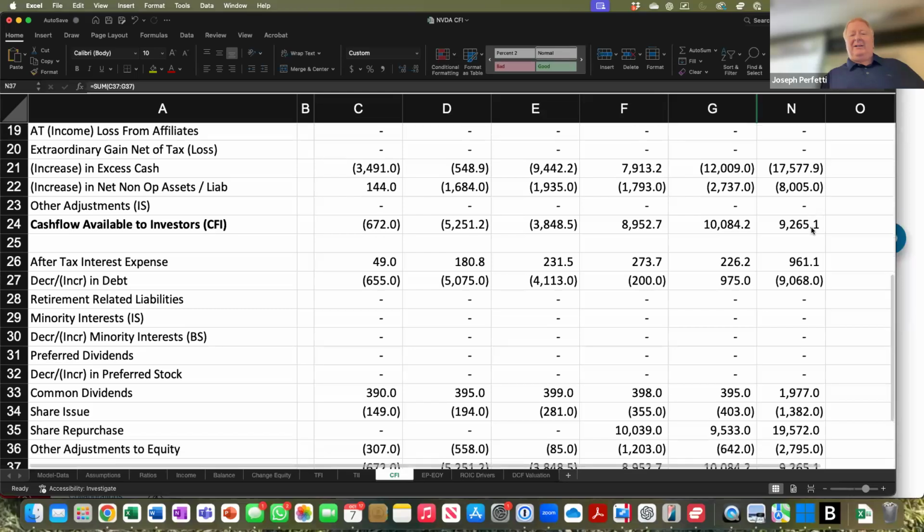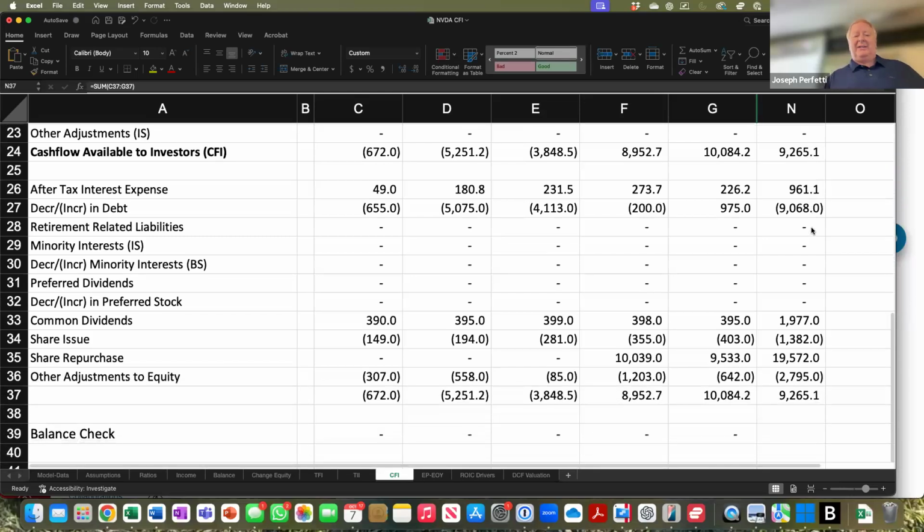Right. And then finally, we noticed that the dividends were pretty consistent, going from 390 million to 395 million. But all the share repurchase occurred in the last 2 years. Just something to highlight. Okay. So it was really the last 2 years when they started buying back the majority of their stock. So, questions about the CFI? What to talk about, what to highlight, what you need to say.